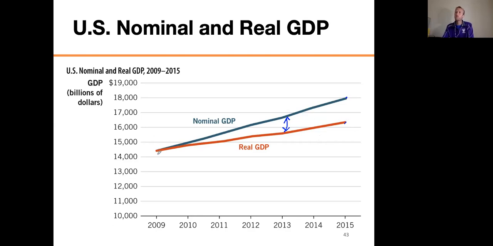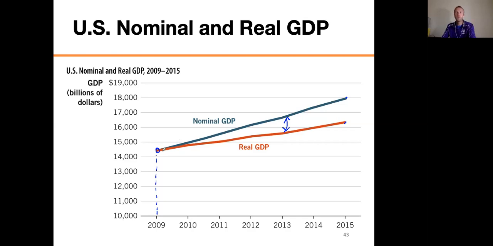Okay, now I want to point out something. Notice that they're the same in 2009. That's because 2009 is the base year. In other words, when I'm calculating my real GDP here, every year I look at the nominal GDP and how much stuff is made, but then I use the prices from 2009, and that's how I keep this lower, because it's just using the prices of whatever the goods cost in 2009. So in 2009, clearly, they're going to be the same. And this is the key to remember: in the base year, the nominal and real GDP are always going to be the same.